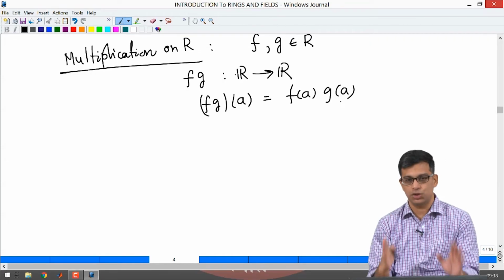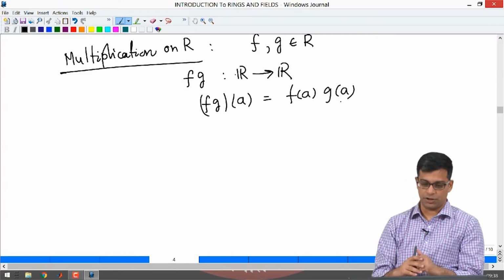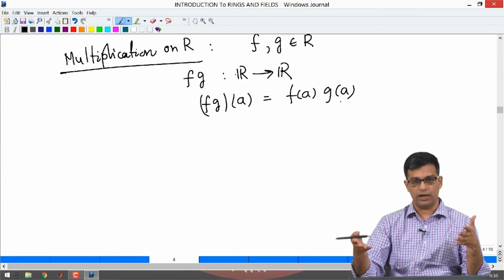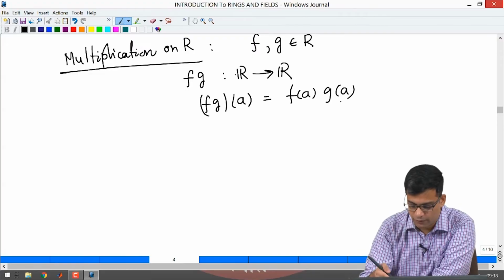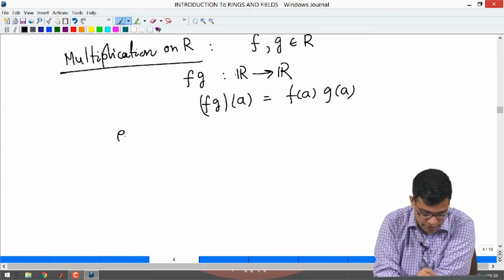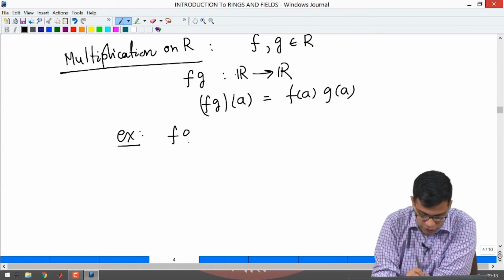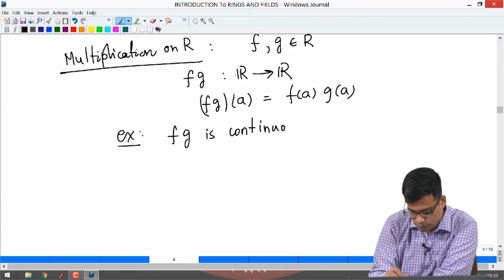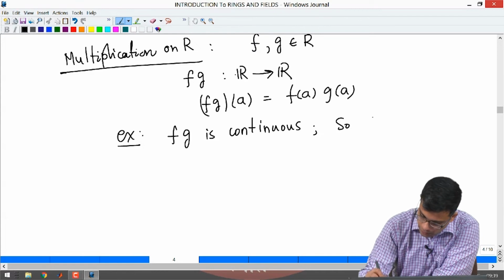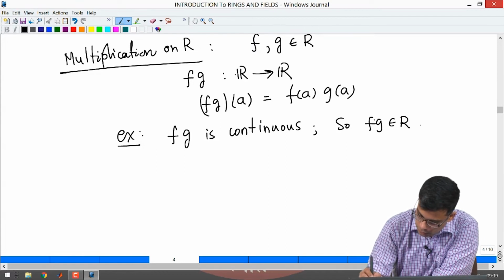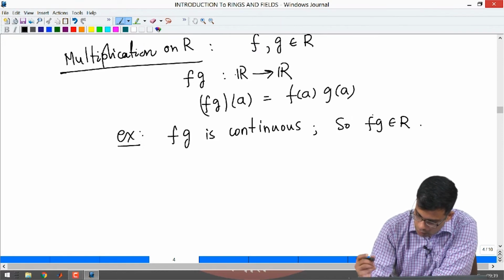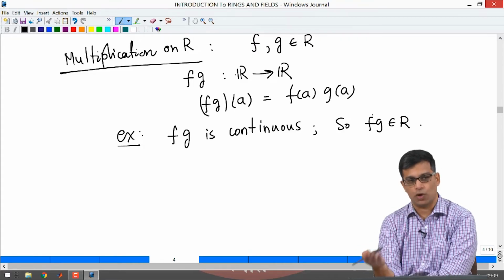Again, we are using the fact that real numbers have multiplication. Earlier we used the fact that real numbers have addition, here we are using the fact that real numbers have multiplication. It is an easy exercise to check that fg is continuous. So, fg is in R. If f and g are continuous, their product is continuous.